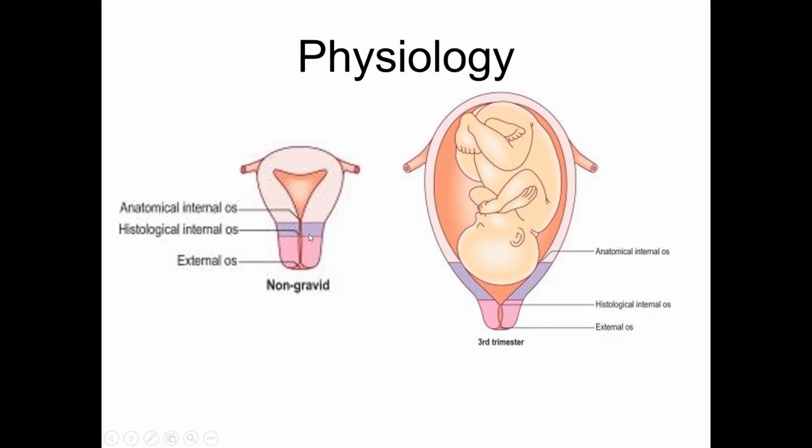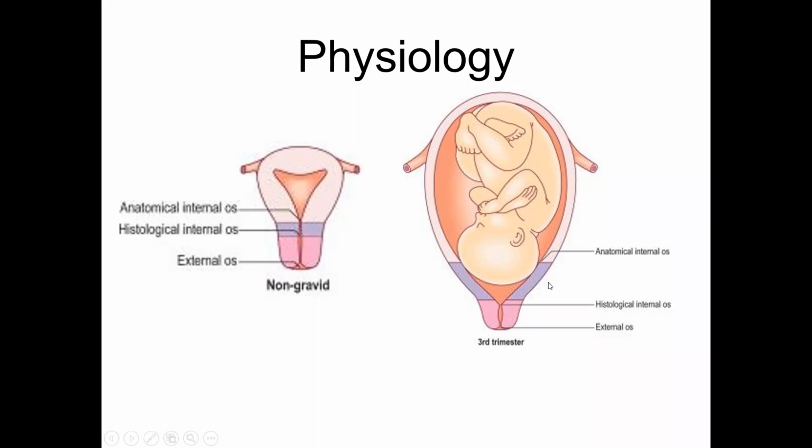This portion of the cervix between the anatomical internal os and the histological internal os is called the lower segment of the uterus. The rest of the uterus is the upper segment. This portion is the lower segment of the uterus. And when you do a cesarean section, you do not cut the upper segment. You cut only the lower segment, taking a transverse incision on the uterus in the lower segment only.